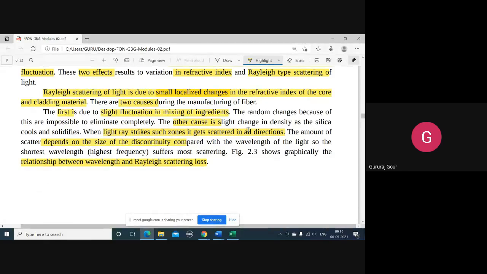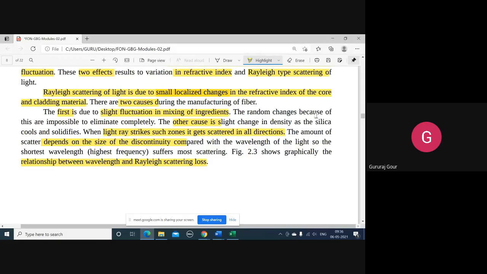Sometimes you want a fixed refractive index for the core, and sometimes a variable, that is a graded refractive index. Because of that we go for a combination of these oxides, so there is a mixing of ingredients. While doing so, there will be some slight fluctuation.